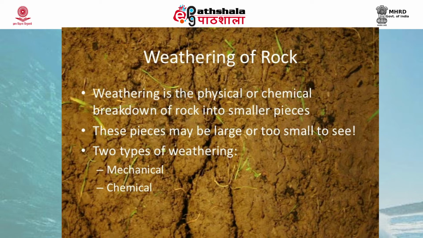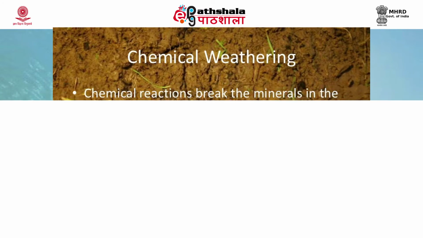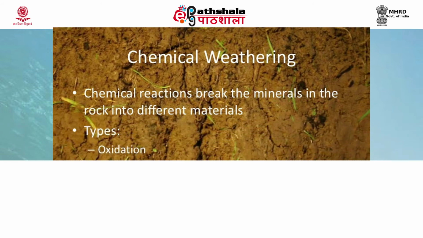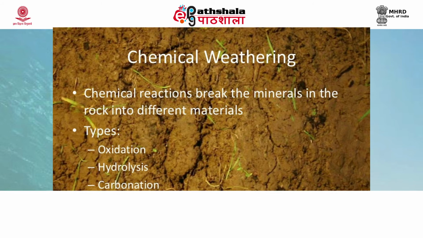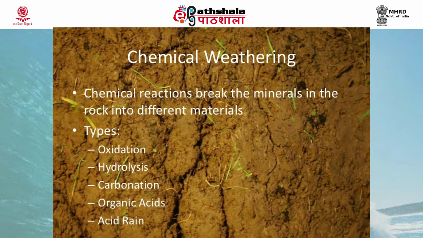Now we will take all these mechanisms one by one. First we will take chemical weathering. Chemical weathering involves the alteration of the chemical and mineralogical composition of weathered material. A number of different processes can result in chemical weathering. The common chemical weathering processes are hydrolysis, oxidation, reduction, hydration, carbonation and solution. Now we will take these processes one by one.